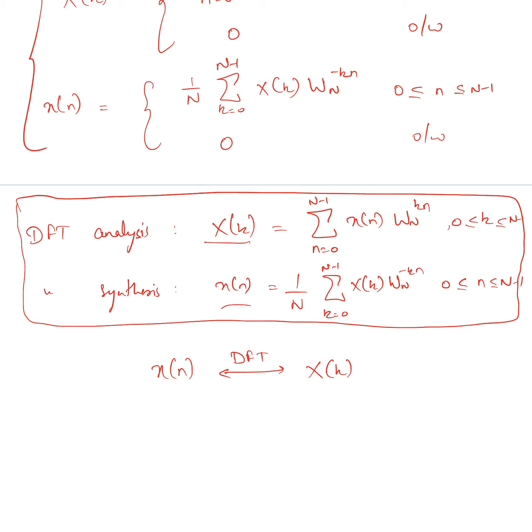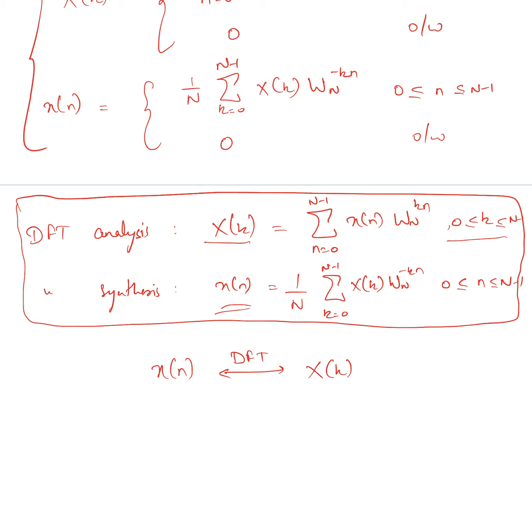Okay? So in defining this DFT representation, we are simply recognizing that we are interested in values of x of n only in the interval 0 to N minus 1, because x of n is really 0 outside that interval. And similarly, we are interested in values of X of k only in the interval 0 to N minus 1 for k, because these are the only values needed in this equation to reconstruct x of n, right?